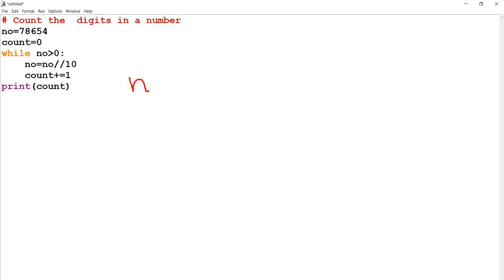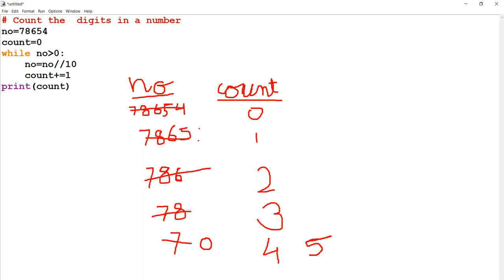So here NO if we take, and then count. Count for counting the number of digits. Here NO's value initial is 78654, count is 0, initial value, and NO greater than 0 as it is 78654, this is greater than 0.